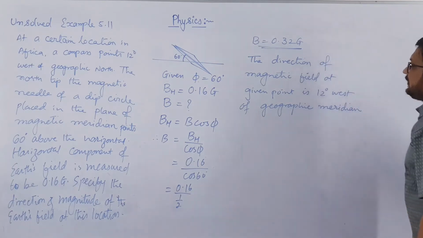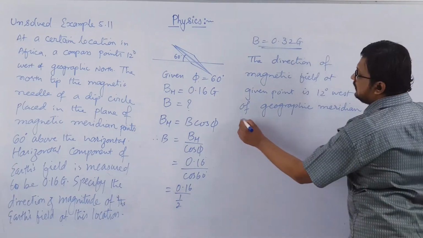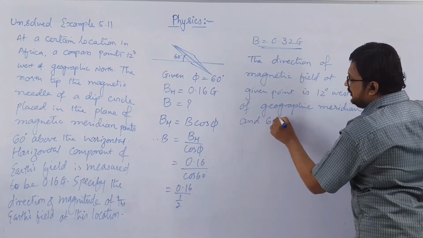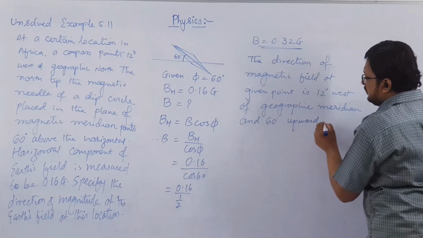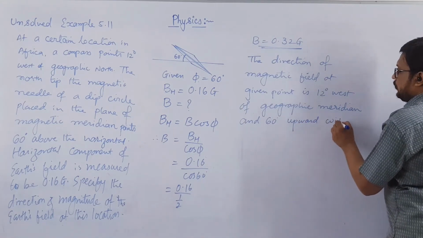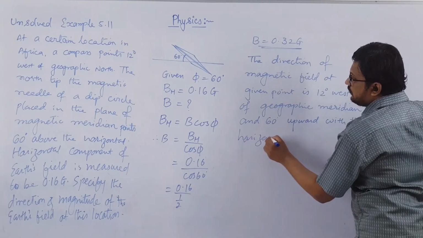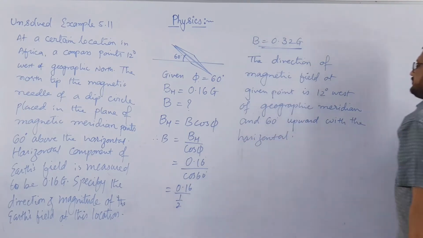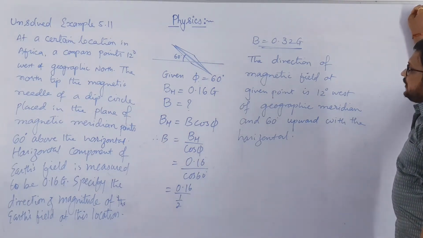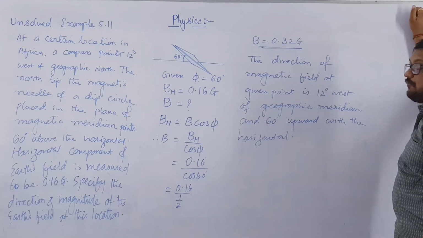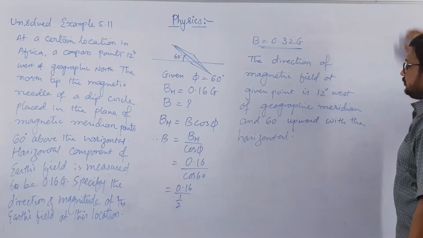So the magnetic field at a given point is 12 degree west of geographical meridian and 60 degree upward with the horizontal, right? So we can say that the direction of magnetic field at a given point is 12 degree west of geographical meridian and 60 degree upward with the horizontal.